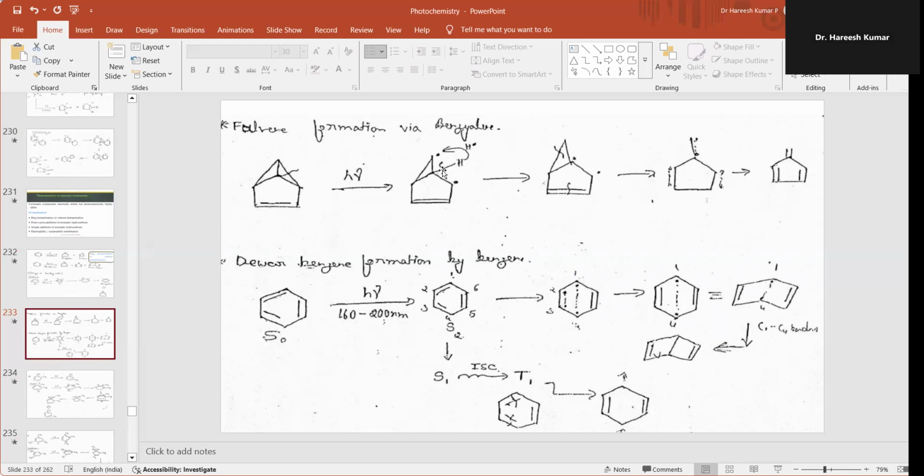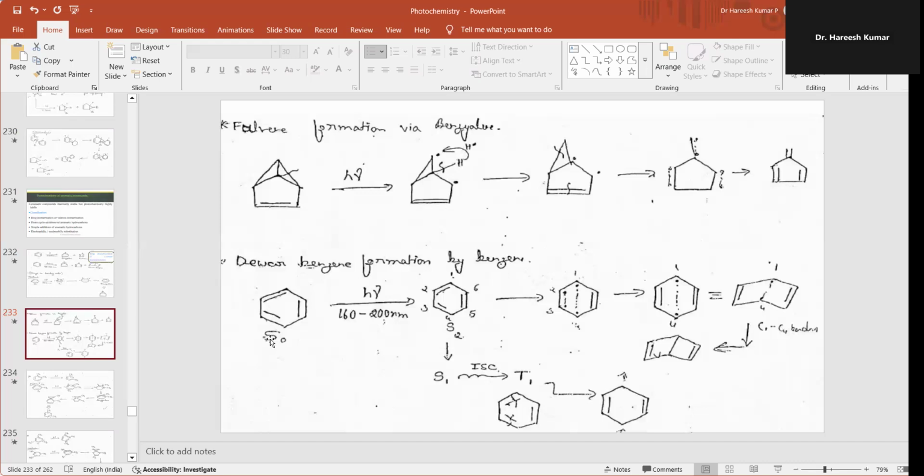Then this carbon has a hydrogen, and the hydrogen radical migrates and forms a bond with the carbon radical, forming a new carbon radical here. At this stage, there is cleavage of the cyclopropane ring and then pi bond cleavage, giving rise to six radicals, one radical at each position, so totally the structure of the fulvene moiety.